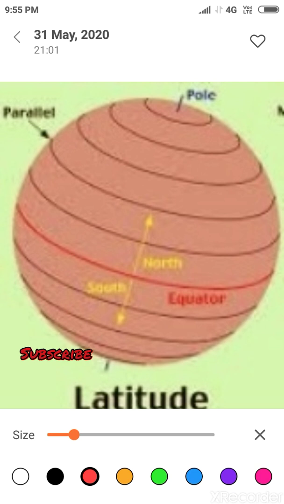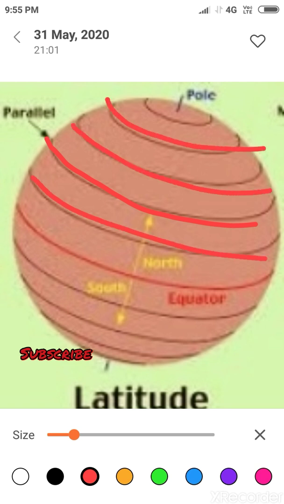And what do you mean by parallels of latitude? These are the parallel circles from the equator up to the poles, called parallels of latitude. Latitudes are measured in degrees.